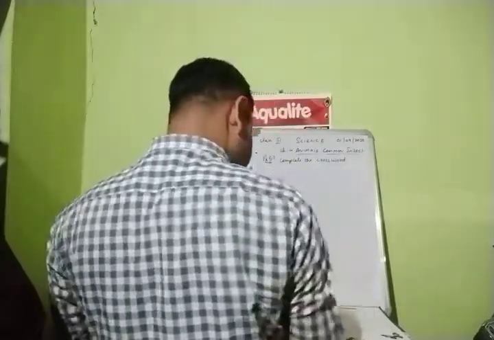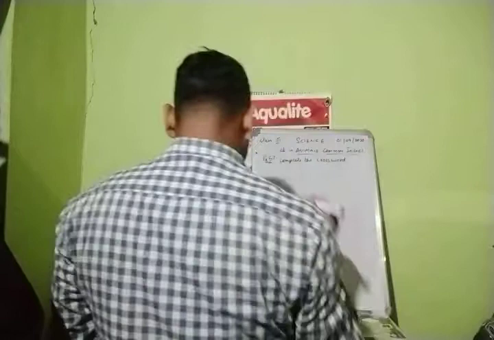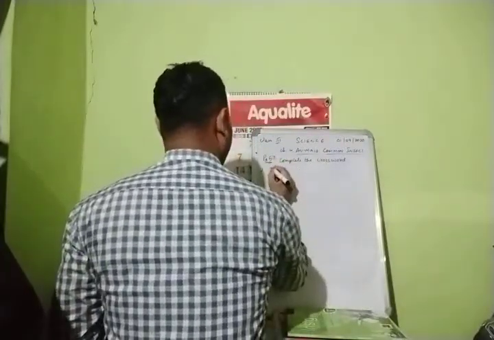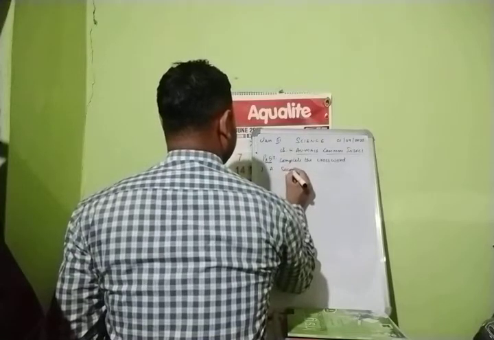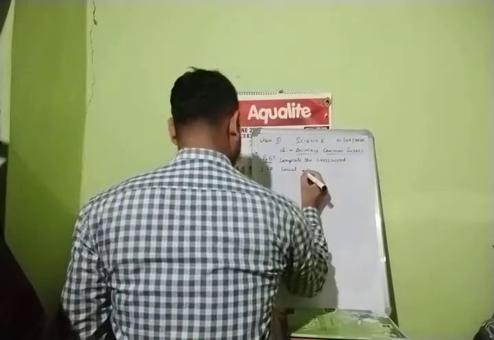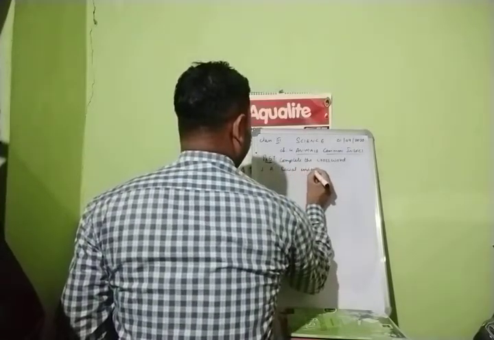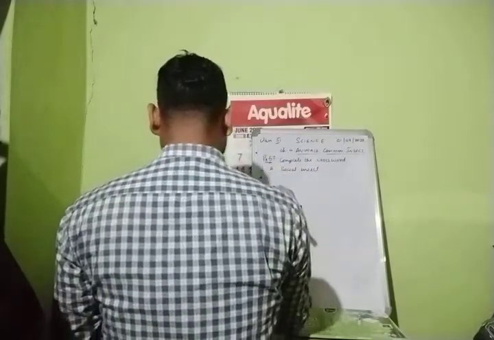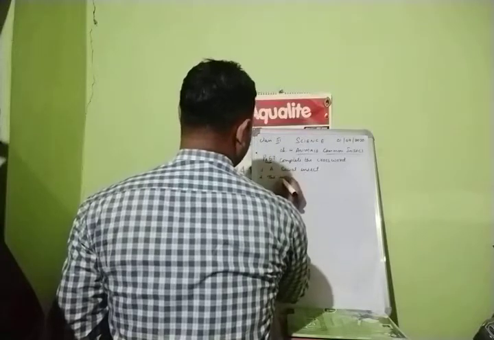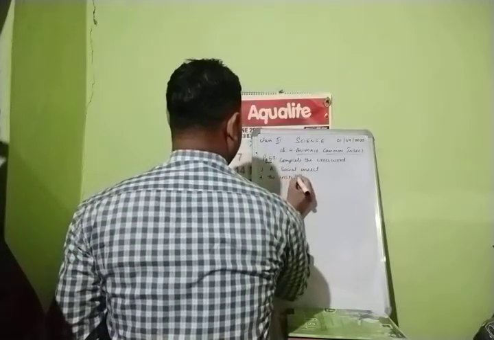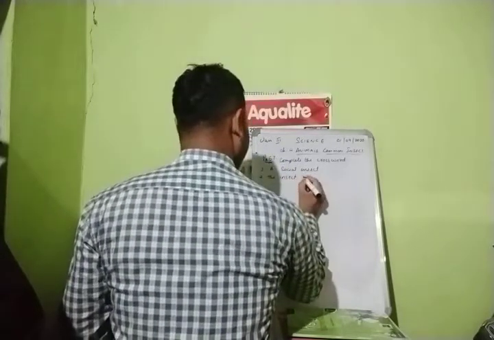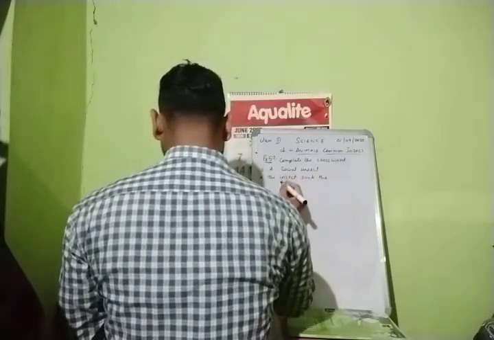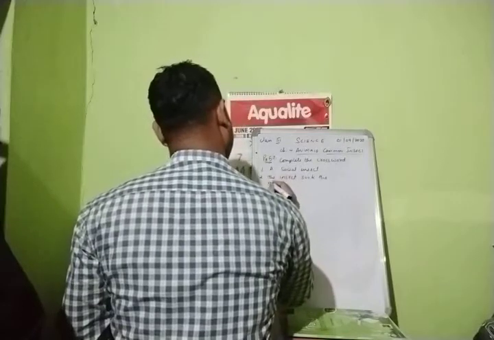Right? Okay. Question number 1 says that a social insect. Number 2. The insect suck the nectar of the flower.